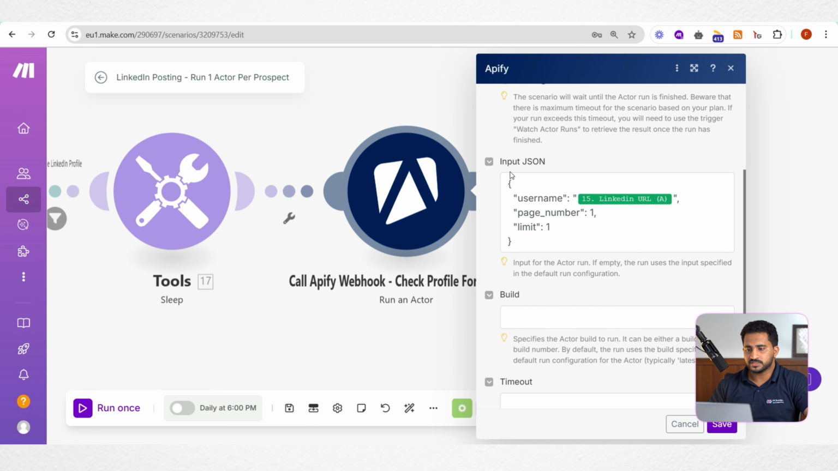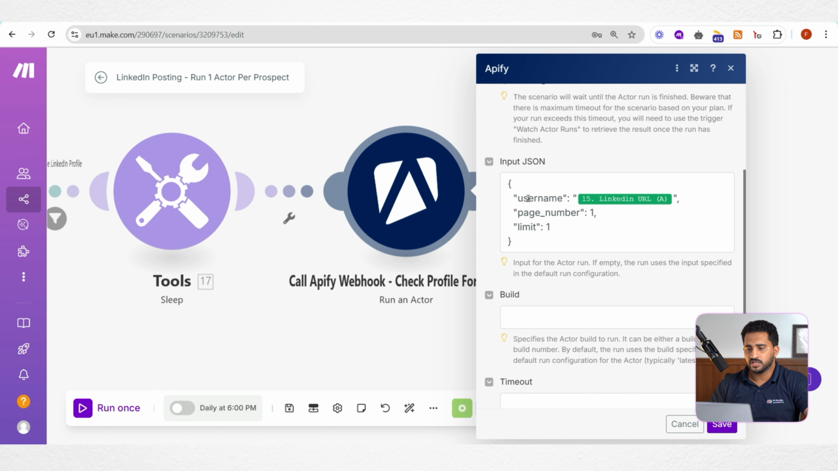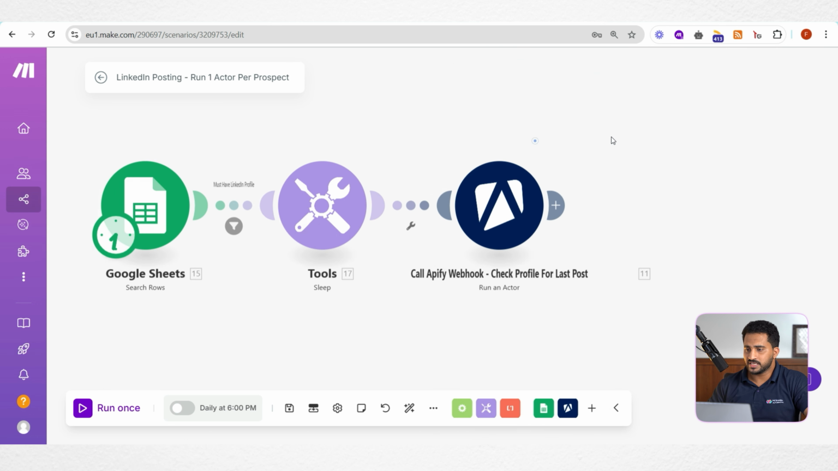Now we have to pass the call body. Here you can see this is the structure. For the username we are passing the LinkedIn URL from the sheet, and the page number is set as 1 and limit as 1, because we just want only one latest post from the LinkedIn URL. So that's about it. Now coming to the second scenario. So we will let this actor run.